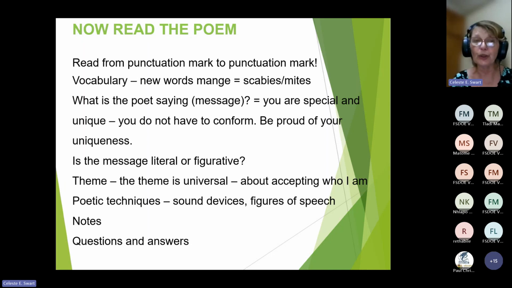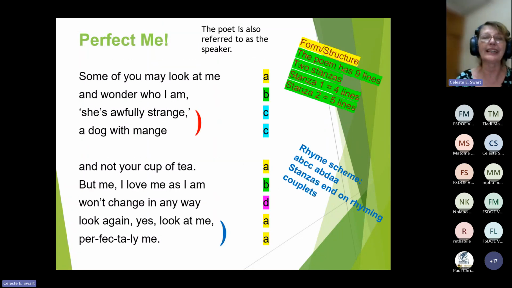When we look at new words, the vocabulary, you see words like mange, you go and look up in the dictionary to see what it is. It's scabies, it's mites, it's some horrible thing that chews at a dog's skin and then it makes it get all patches that are dry and the fur falls out and things like that. We look at things like the message. What is the poet saying? And we're going to quickly read the poem and then you'll see the message very clearly.